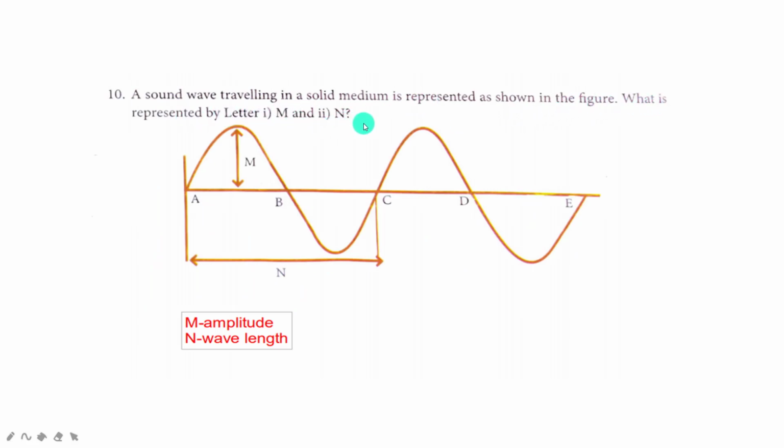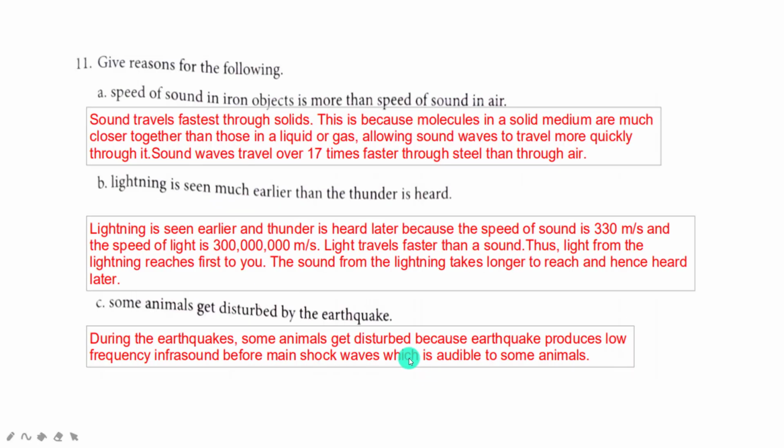What is represented by the letters M and N? For one complete vibration, you can take the wavelength, the length of a full wave. This is the half cycle and this is one more half cycle. When you complete them, you will get a full wave. This distance is called the wavelength and this distance is called the amplitude. That is the maximum possible length to which a particle vibrates, which can be called amplitude.